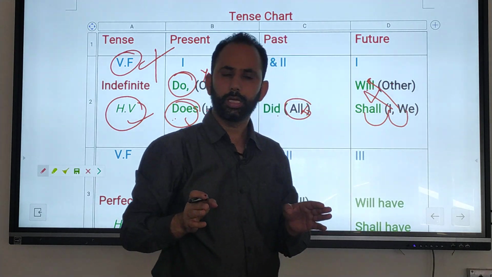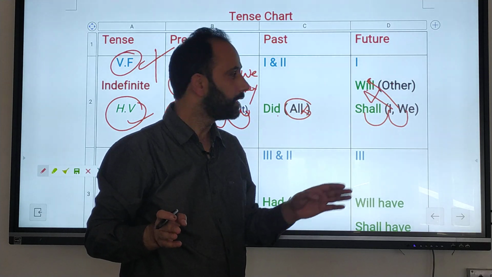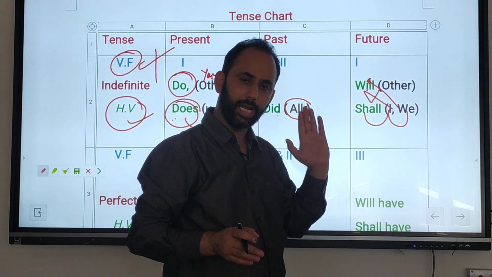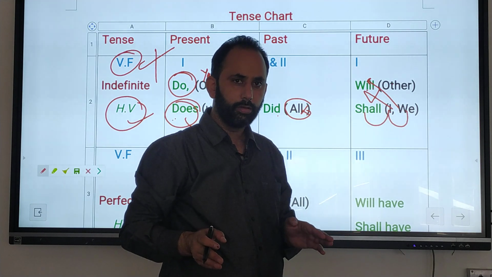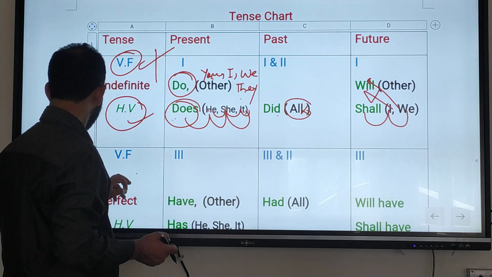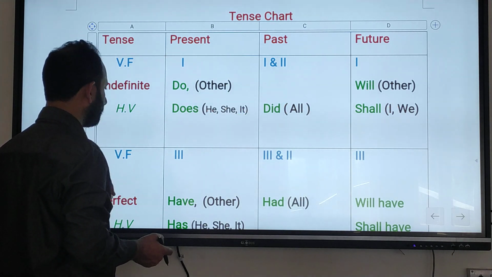In case of modals, I will show you there. This is also correct. If we say I will go there, we will go there, I shall go there, both are correct. I will discuss that in case of modals.